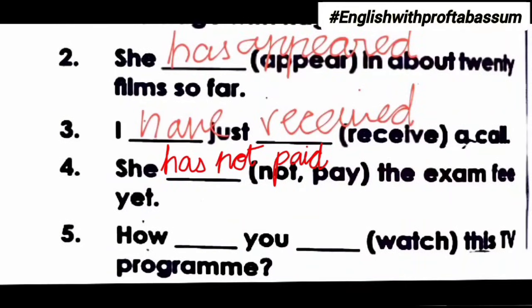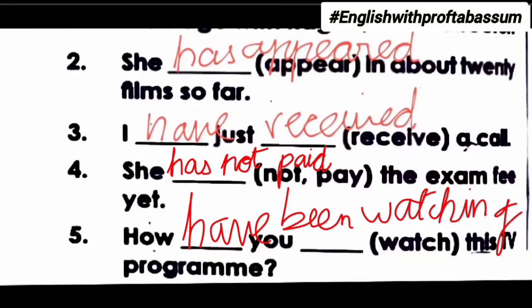Fifth one, how dash you dash this TV program? When you have words like how long, for, or since, that time it is present perfect continuous. So the rule is have or has plus been plus V1 plus ing. So with how we use have. So how long have you been watching this TV program? So there is a sentence error over here. After how, it should be long. So how long have you been watching this TV program?